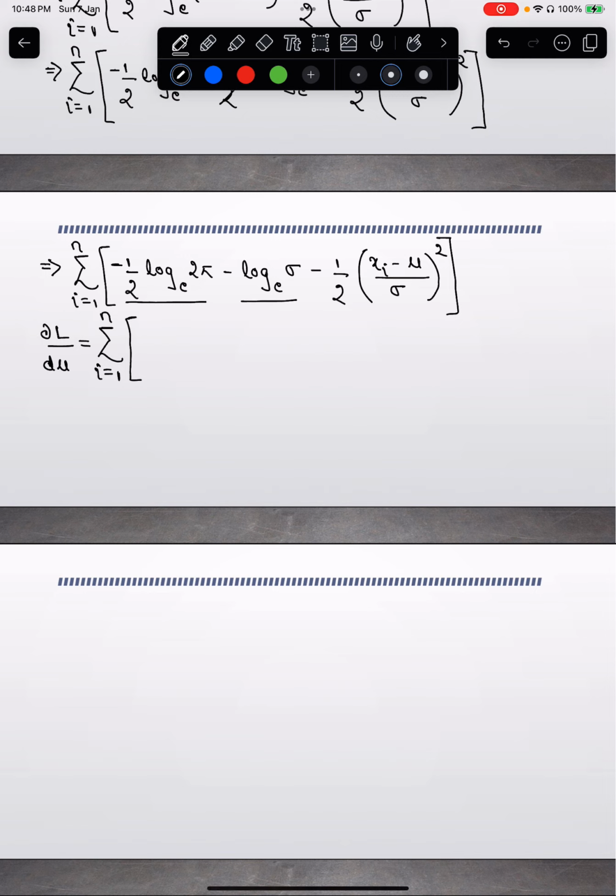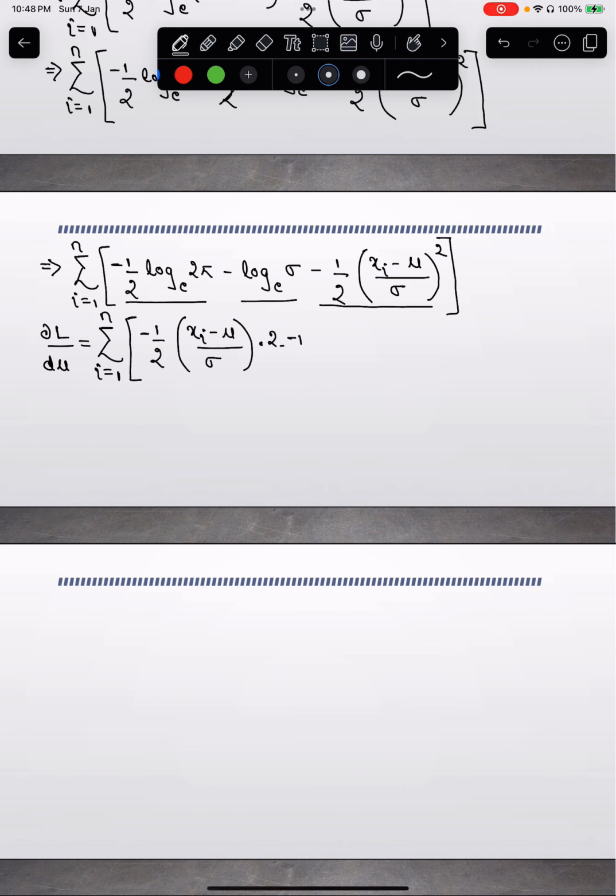The second term is also a constant because sigma is a constant here. The third term will be expanded, and you can apply the chain rule: minus 1 by 2, xi minus mu by sigma, times 2, times minus 1.